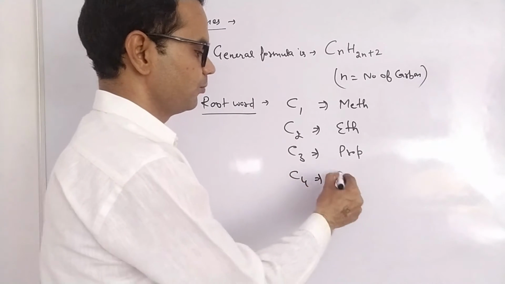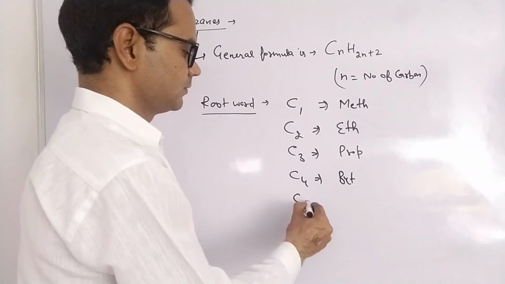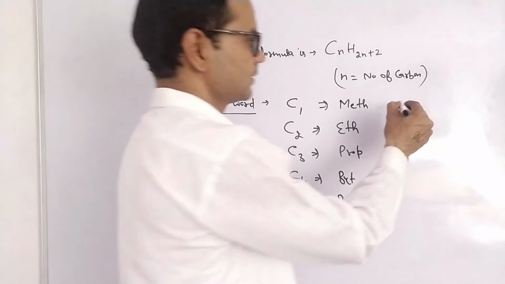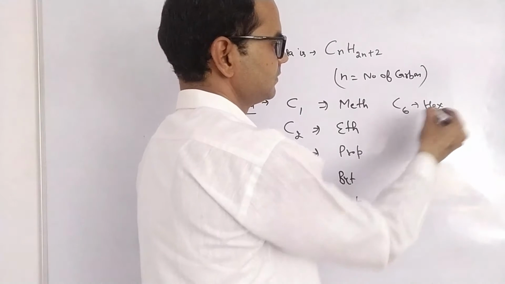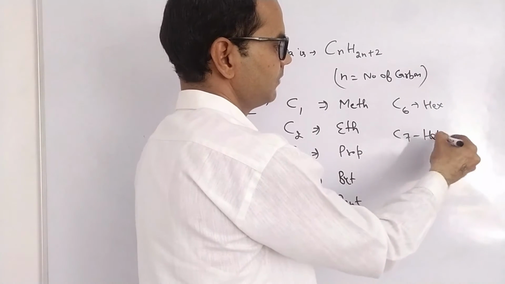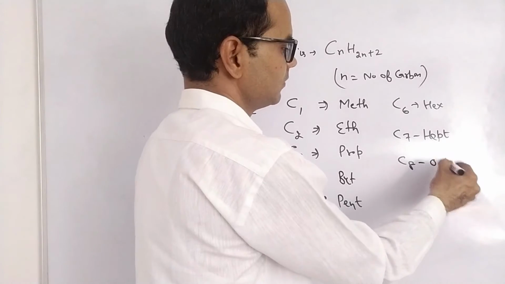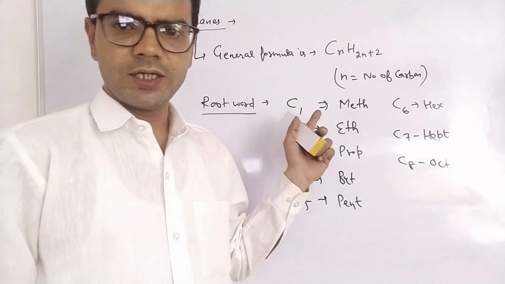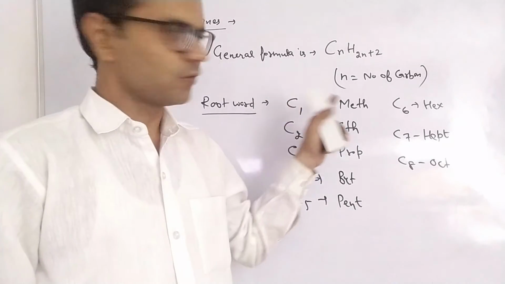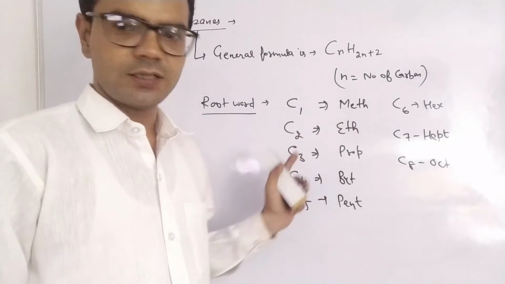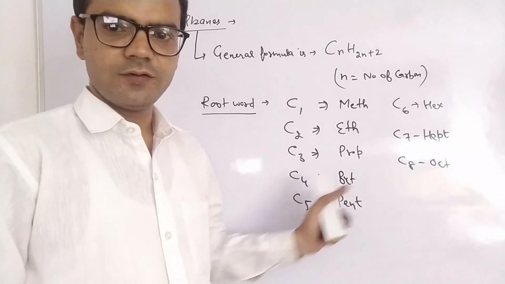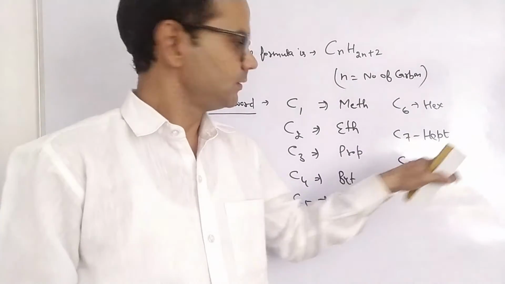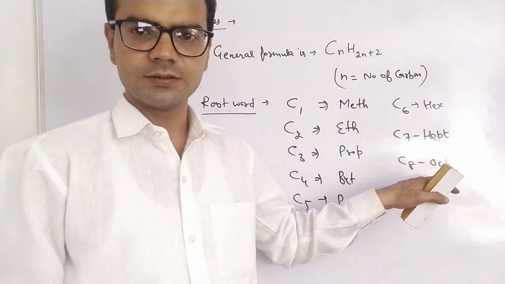C4 is but, C5 pent, C6 hex, C7 hept, C8 oct. If any hydrocarbon or any organic compound contains one carbon, then the root word is meth, two carbon eth, three carbon prop, four carbon but, five carbon pent, six carbon hex, seven carbon hept, and eight carbon is oct.